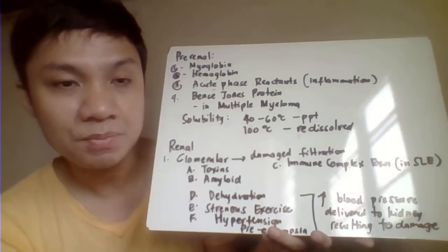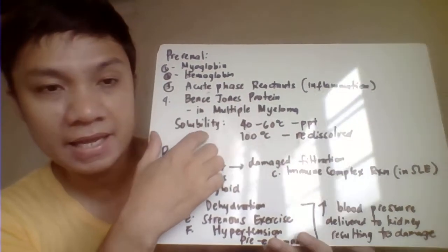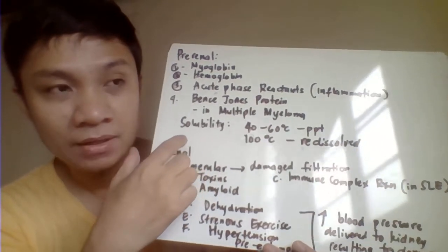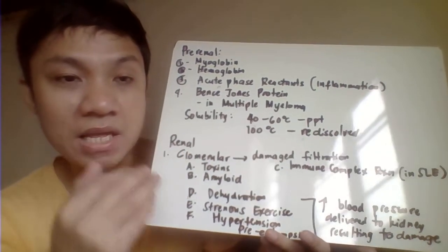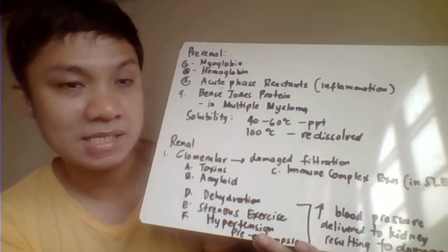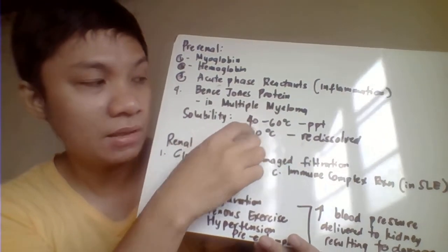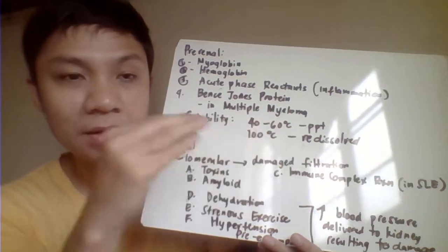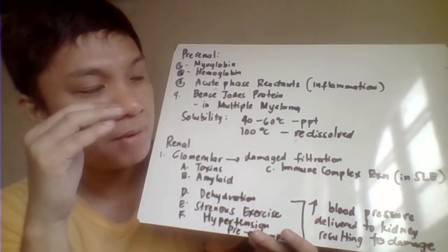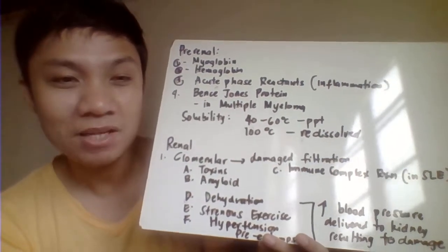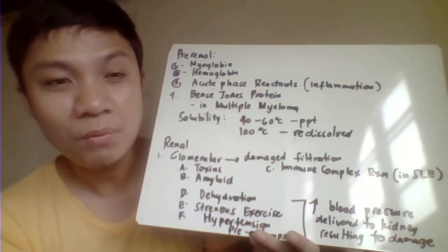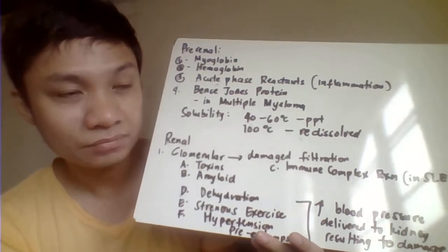Identification of your Bence-Jones protein could be done by heating your urine sample. Bence-Jones protein has very unique solubility characteristics. If you heat your Bence-Jones protein at 40 to 60 degrees Celsius, our Bence-Jones protein will precipitate. The same is true with normal protein.